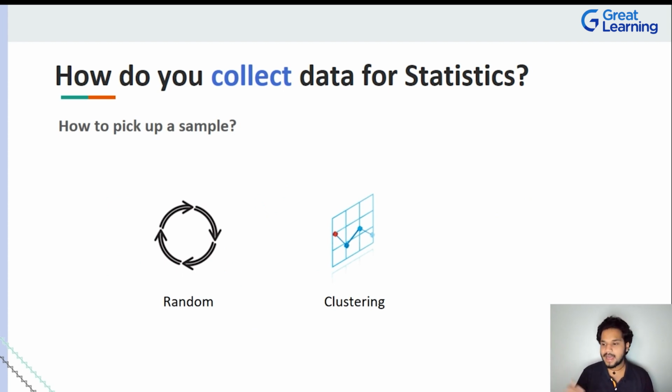If I say, hey, pick up 10 oranges from a crate of 100, if you just put in your hand randomly and pick up these oranges, there is one way that you're doing. You're randomly picking it up, right? Now, here's one concept which can get slightly confusing for beginners who are into statistics. When you randomly actually put your hand into the basket and pick it up, maybe there is no thought in your head and you just randomly, maybe you can even be blindfolded and you can pick it up.